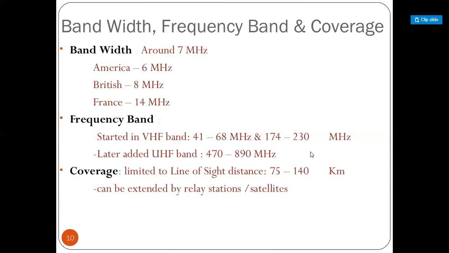So generally when we watch our television, the signal is received from the Mumbai station or from the Delhi station, but we are able to see it due to the antenna system.